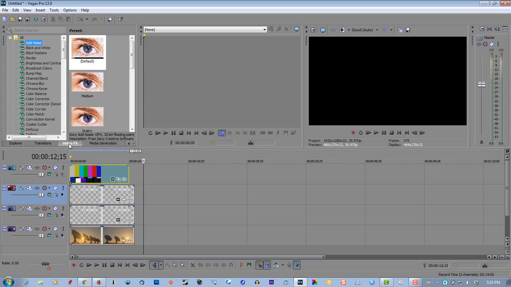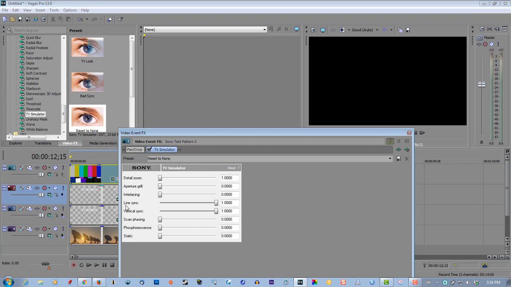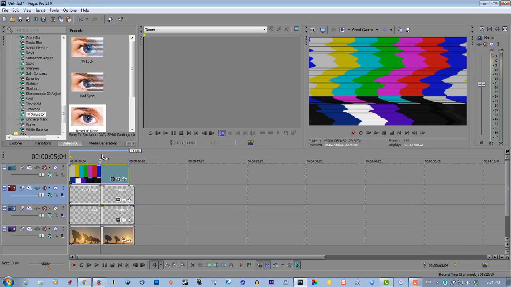Under Video FX, select TV Simulator. Select Reset to None. Drag that to the 1st track. Now the line sync and vertical sync can be set to 0 if you want. It doesn't really make much of a difference, but we'll just adjust them a little bit. So yeah, make sure that playhead's over top of your text.